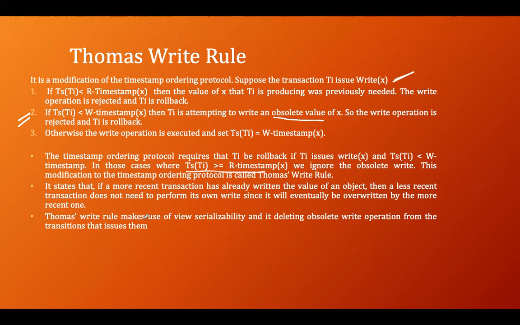Thomas Write Rule makes use of view serializability and deletes obsolete write operations from the transactions that issued them. So Thomas Write Rule ensures view serializability.